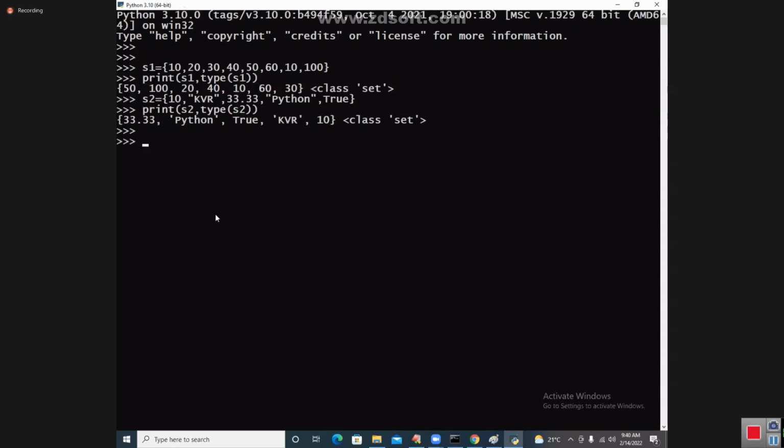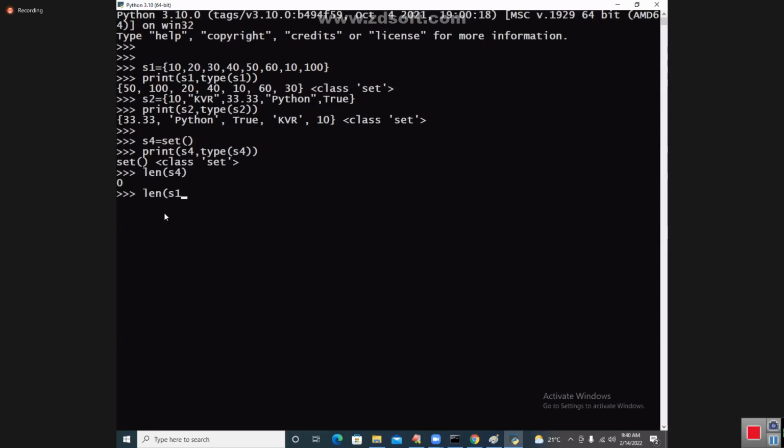Next I'm going for S4 is equal to, I am taking like this. It is an empty set, my dear students. Print of S4. See that it is a set and doesn't contain any elements. You can find LEN of S4, you are having 0.